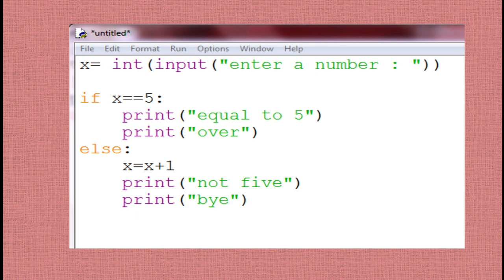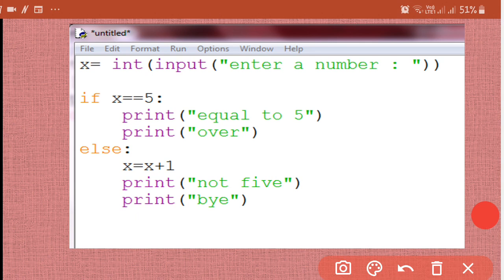See children, right now you haven't studied if else, which is an example of a compound statement, but for the time being, just to make you understand, you can see a code here. In this example, this is just a simple statement taking input of a number from the user. Then this is a compound statement. See, this if is a keyword, and a colon over here. So what do these two indicate? That this is the header line starting with a keyword and ending with a colon.